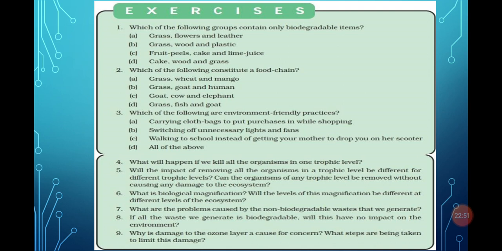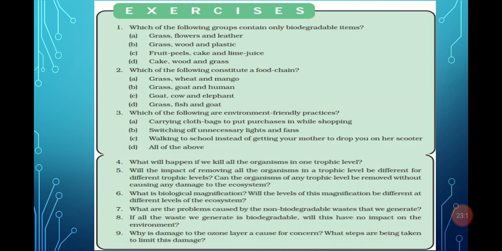Which of the following constitutes a food chain? Grass, wheat, mango; grass, goat, human; goat, cow, elephant; grass, fish, goat. So what is a food chain? A food chain is the interaction of various trophic levels. Grass, wheat, mango: these do not depend on each other. Then grass, goat, human: yes, goat depends on grass, and that goat can be eaten by human beings.